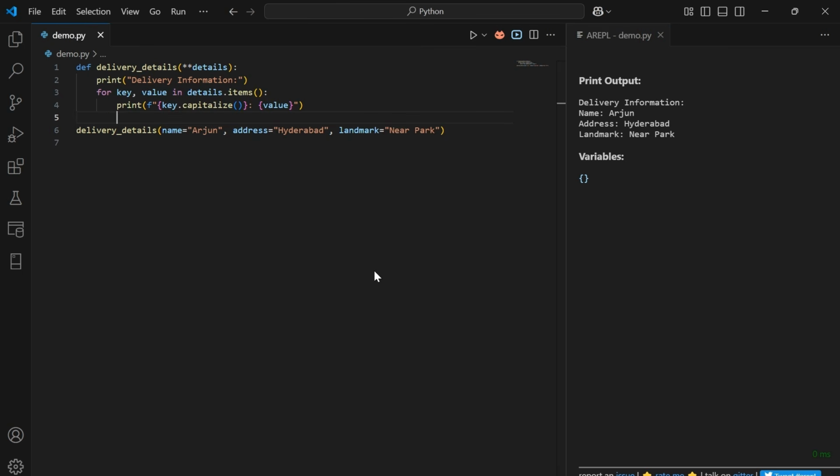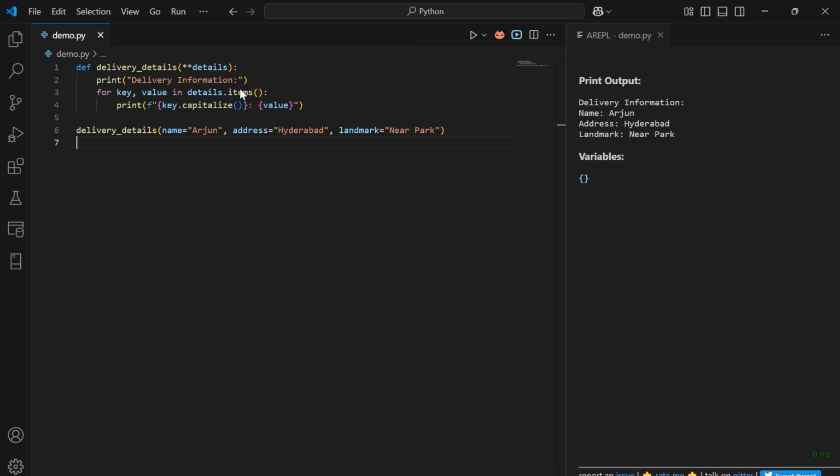Next one is **kwargs. Consider a scenario where a user is ordering his food. During the checkout time, he needs to provide a few delivery instructions in order to manage the order in a better way. To provide such flexibility, we have designed a function called delivery_details which accepts **details as an input. For the delivery_details function, we need to pass a few inputs like name as Arjun, address as Hyderabad and landmark as near park.